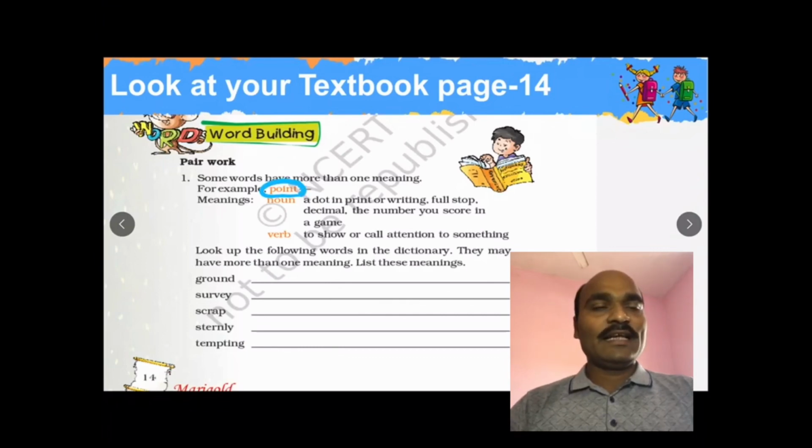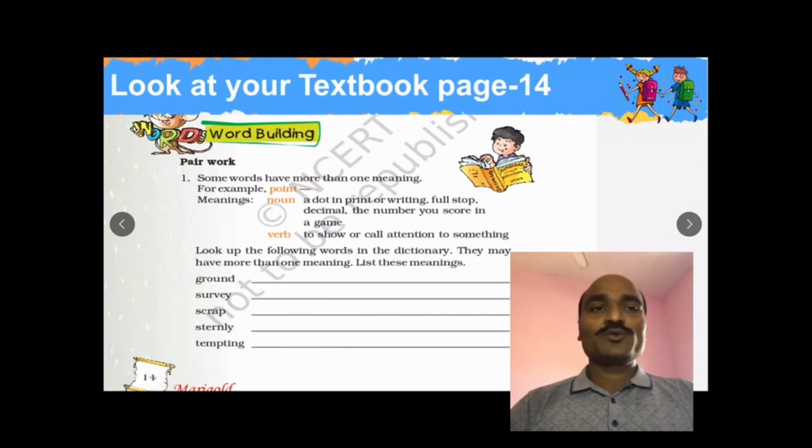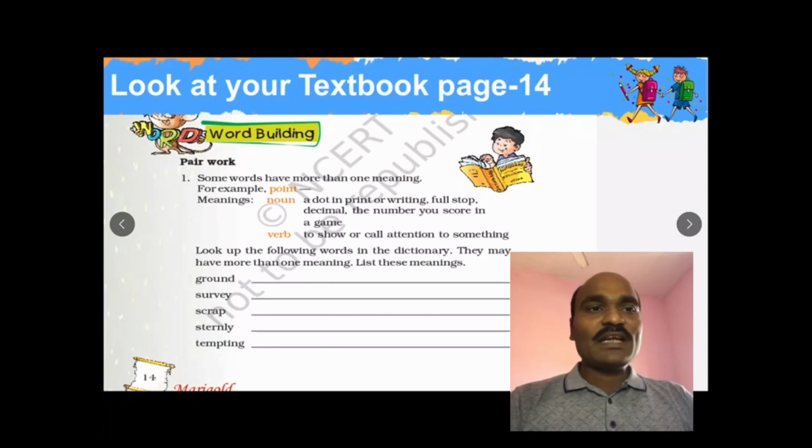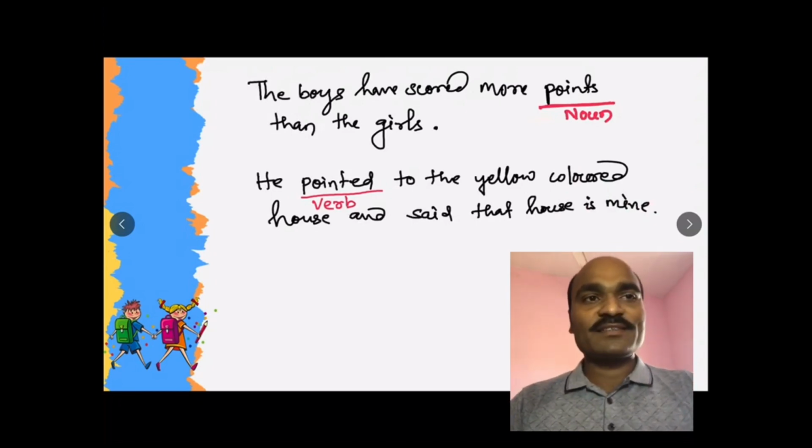Point as a noun means a dot in print or writing, or full stop, or decimal in mathematics, or the number you score in a game. And as a verb, it means to show or call attention to something. Let us see one example. The boys have scored more points than the girls.